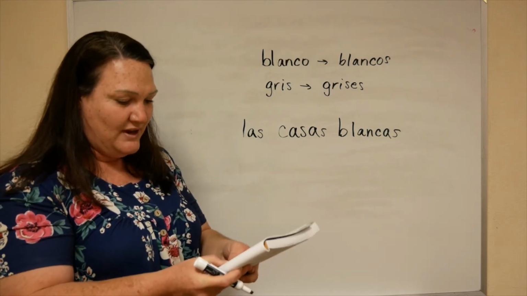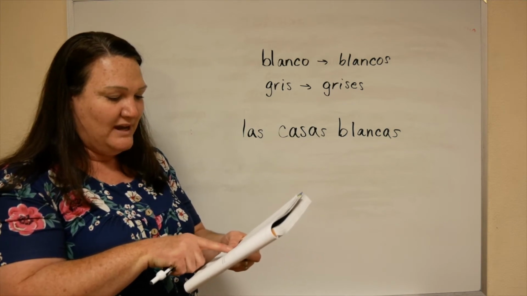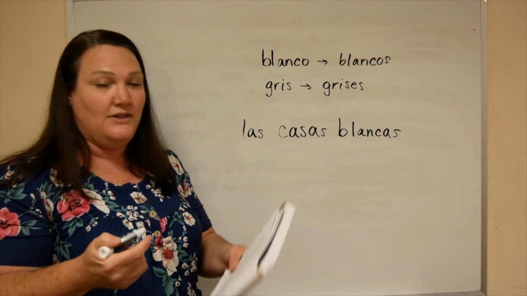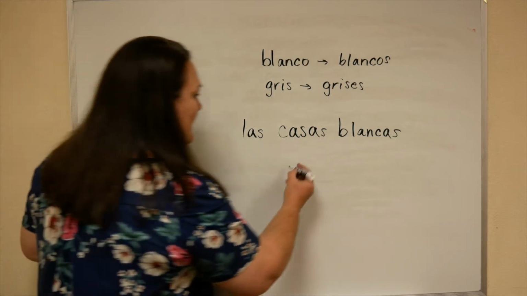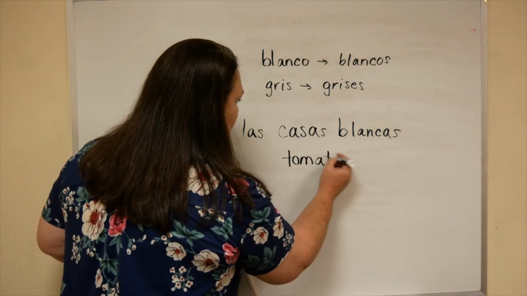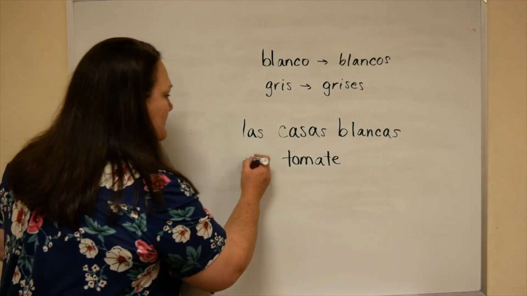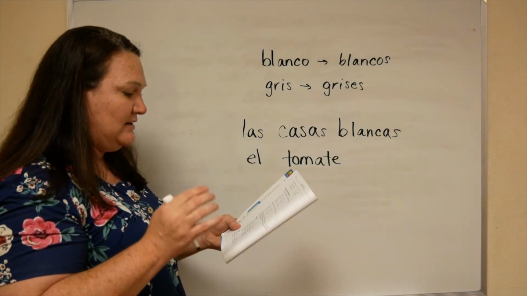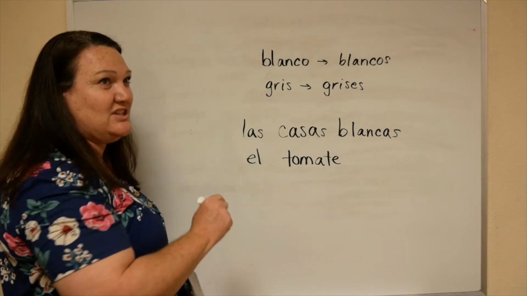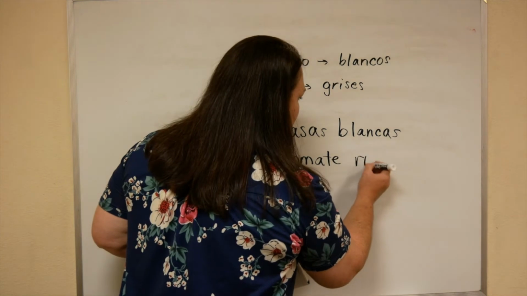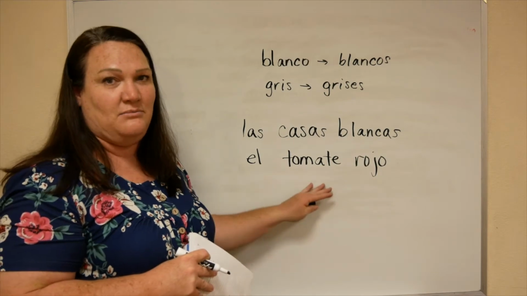So let's do another example. On page 12, they're going to say el tomate rojo. So if I told you we're going to say the red tomato, you're going to go, tomato is tomate. Tomate is masculine, so I need el. And I'm using red, so red is rojo or roja. And it's masculine, so I need it to be rojo. Okay, so we've got the red tomato.